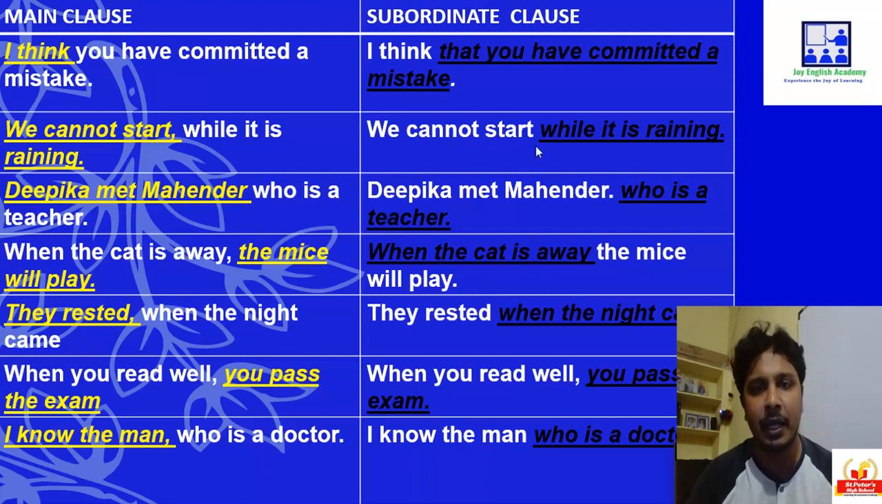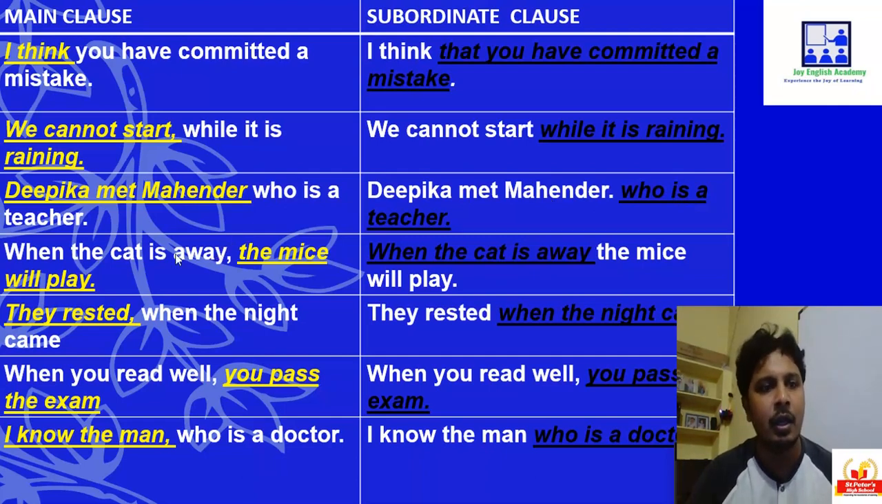See, Deepika met Mahinder here. It's a main clause. Okay, Deepika met Mahinder. Deepika is a subject, verb is met, subject verb combination, even object is there. So it is a main clause. Who is a teacher? Now who is a teacher is a subordinate clause or a dependent clause. Who is a teacher means we are not knowing. See, who refers to Mahinder here. But if this is written alone, we will not know about whom the subject is talking about.